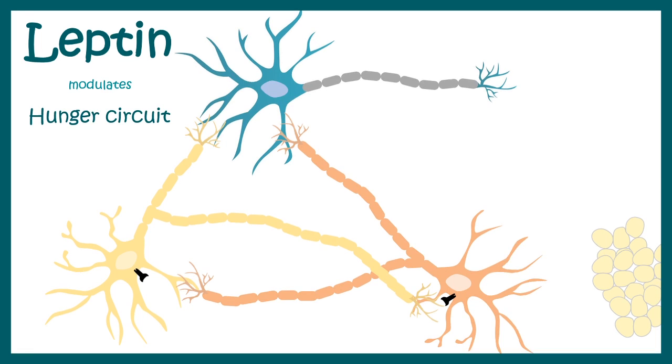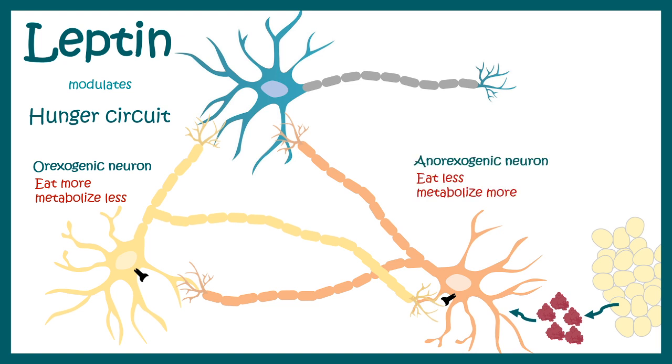It turns out there are complex genetic, neuronal and hormonal mechanisms that regulate our feeding and fasting behavior. Leptin modulates our hunger circuit. In simple words, we have two different categories of neuron in our hunger circuit: anorexigenic neuron and orexigenic neuron.